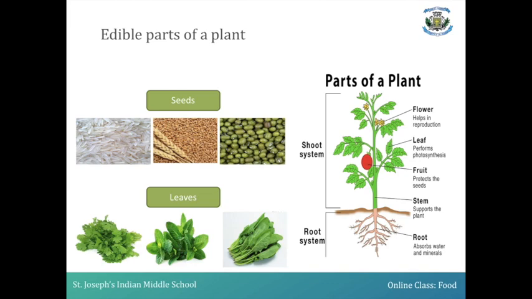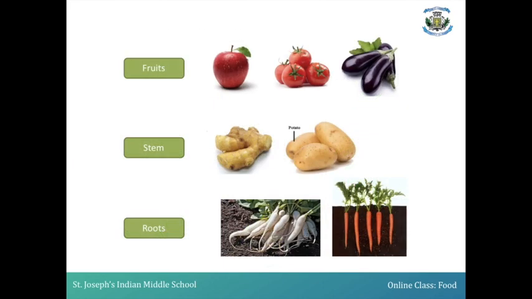Those are namely coriander leaf, mint leaf, spinach leaf, etc. If you take up the next part such as fruit, the fruit can be like apple, tomato, brinjal, etc., which are edible parts of a plant.